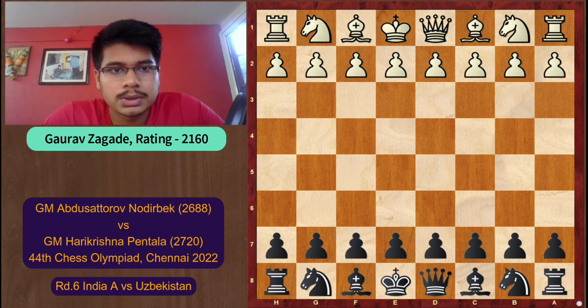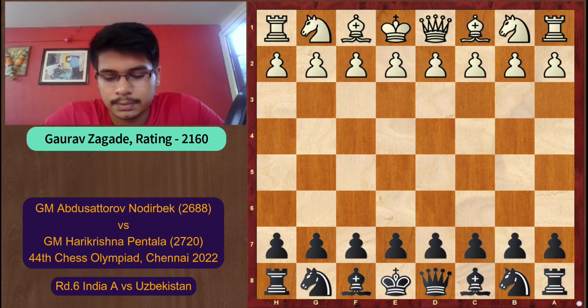Today we are going to see the game between Abdusattorov Nodirbek against Grandmaster Harikrishna Pentala. Now this game is from the 6th round of Chess Olympiad. In the 6th round, Team India A was paired against Team Uzbekistan. In this game, Harikrishna is playing from the black side.